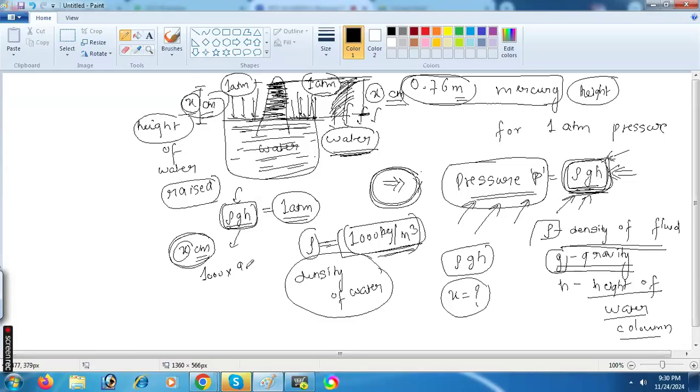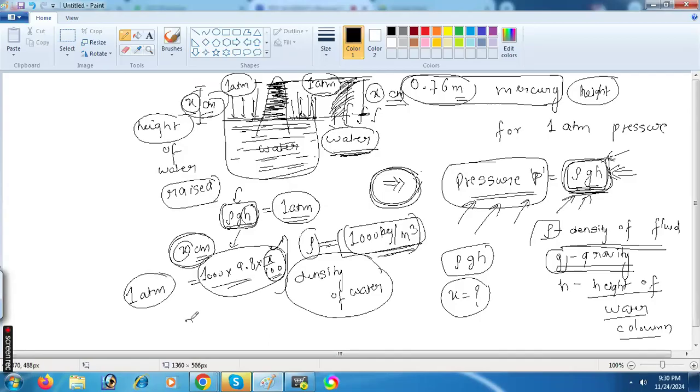G is 9.8. H is how much? X divided by 100, because x is in centimeters. X divided by 100 is the height h. So this will be rho g h, equal to 1 atm. Can you understand this? Yes, sir. Correct.